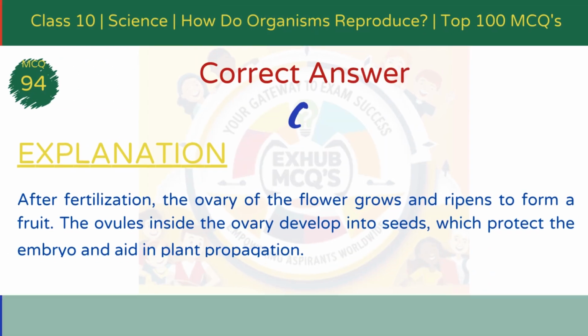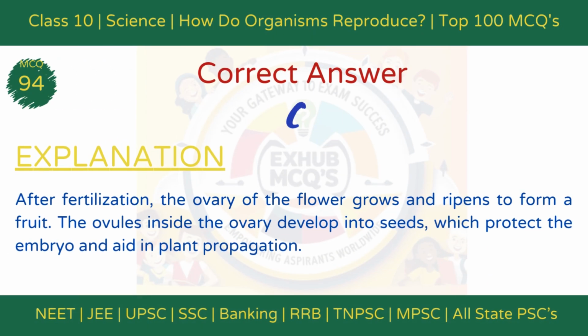The correct answer is option C, ovary. Explanation: after fertilization, the ovary of the flower grows and ripens to form a fruit. The ovules inside the ovary develop into seeds, protecting the embryo and aiding in plant propagation.